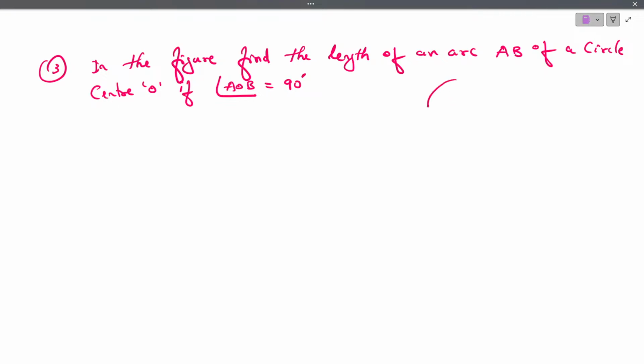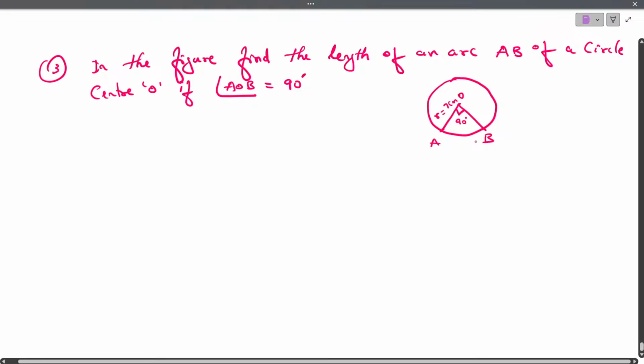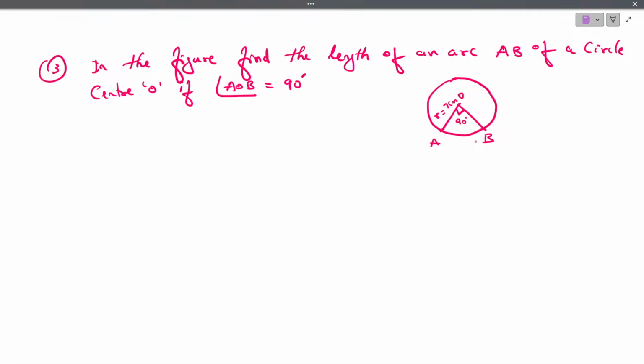Now in this question they have already given the figure. They have given a sector, let me say O, and this angle is 90 degrees, and they have given the radius as 7 centimeters. OA and OB are the radius. They are cutting with an angle of 90 degrees. Now they are asking us to find the length of an arc AB. What is the length of an arc AB from here to here?